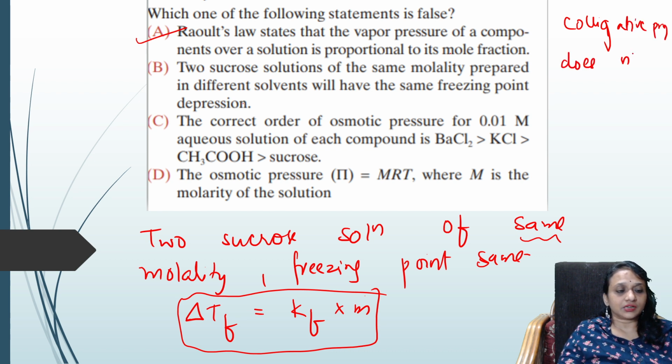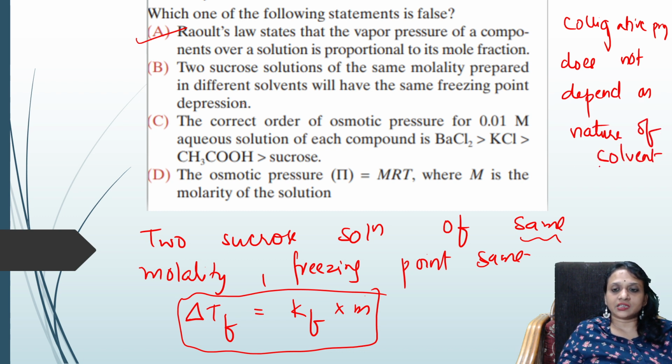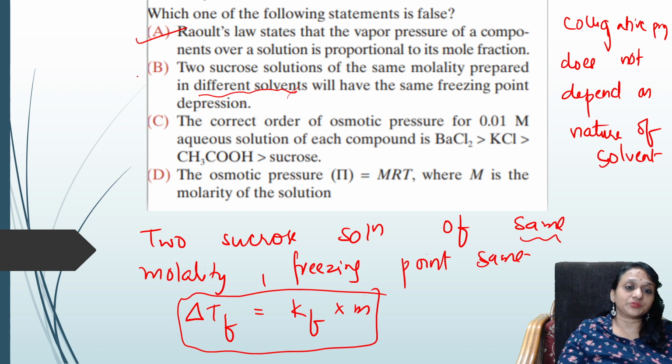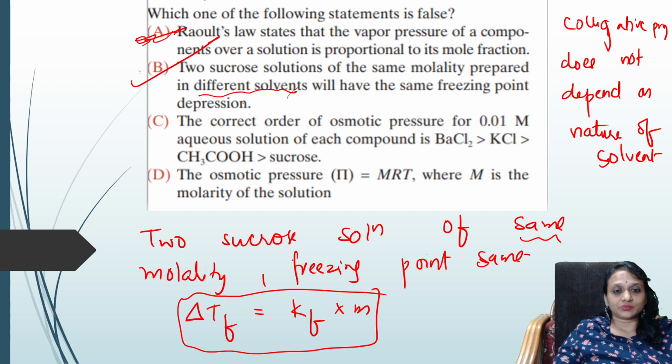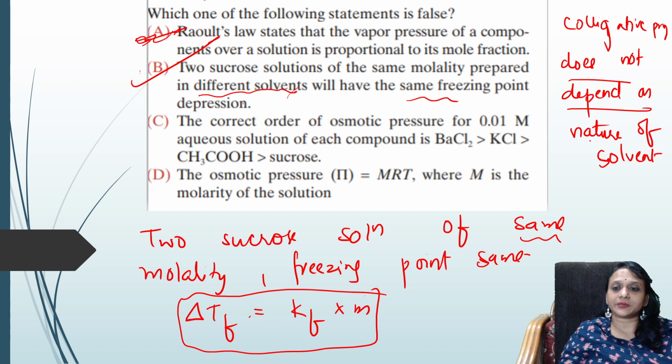So always remember, colligative properties do not depend on the nature of the solvent. So they are saying here two sucrose solutions are prepared in different solvents. That's why this option is a wrong option. So the correct answer for this is this. They said different solvents have same freezing point, wrong. No, colligative property does not depend upon solvent. That's why this is wrong.